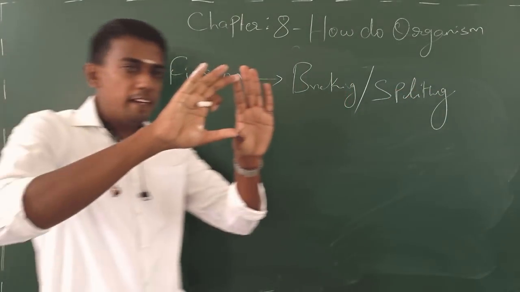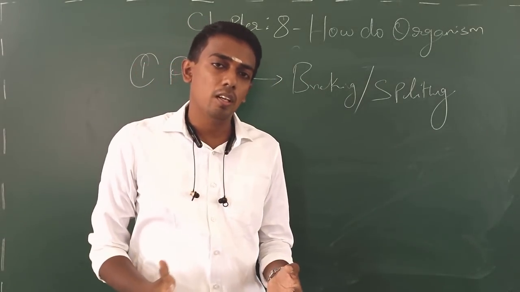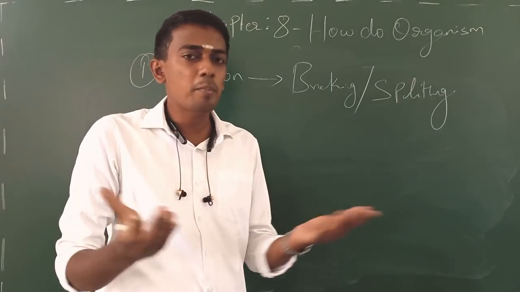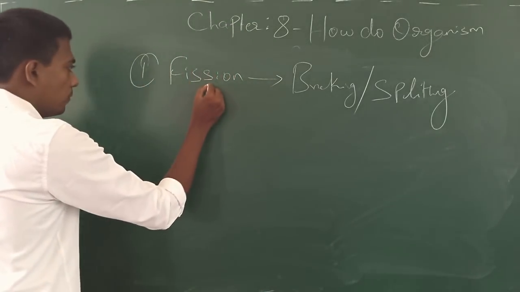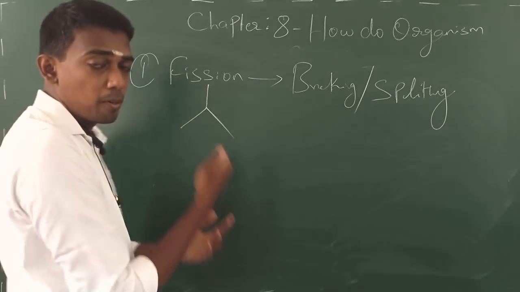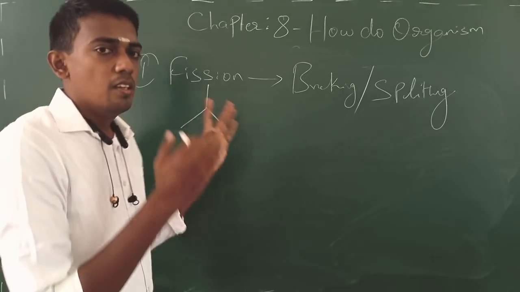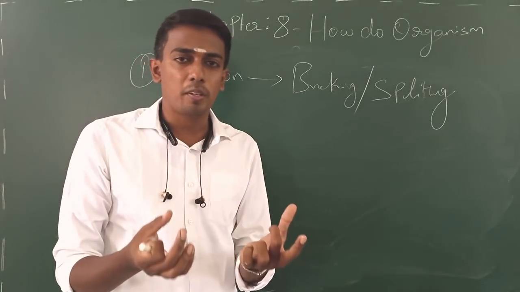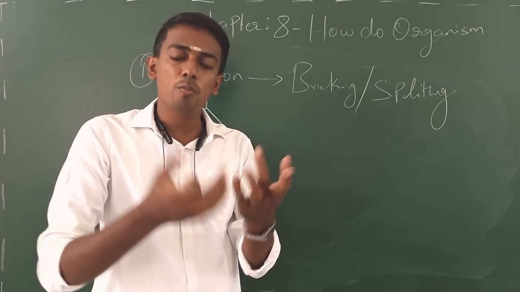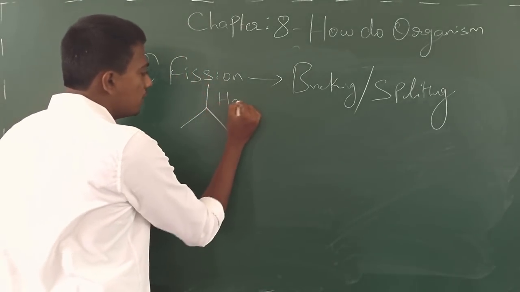Yes, which means what? It exactly breaks or it exactly divides into two equal halves, not two or many pieces. Yes. So this fission, based on number of cells produced as a product of fission, it can be again divided into two. Again telling you students, fission means breaking. Yes, which means it's breaking into many or some few.